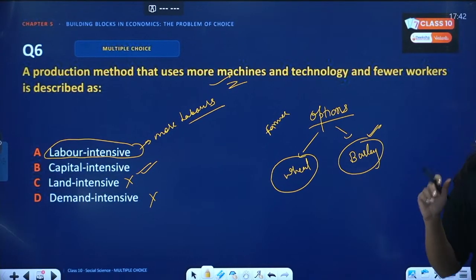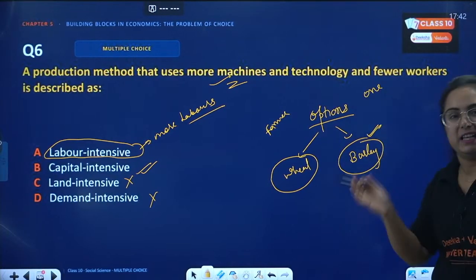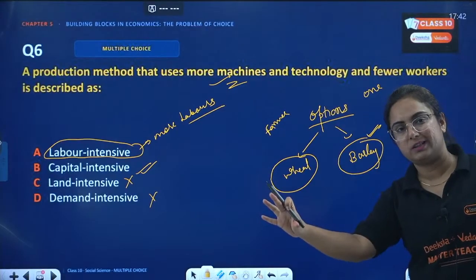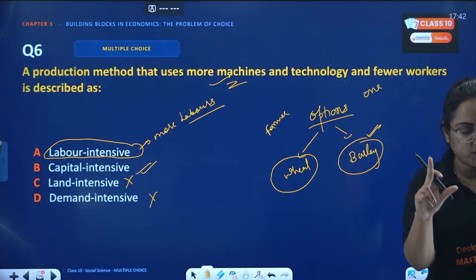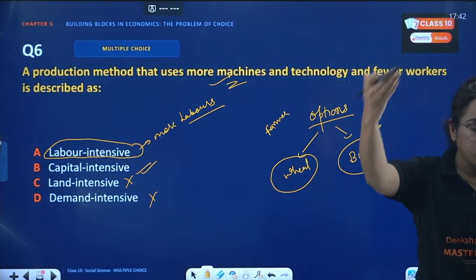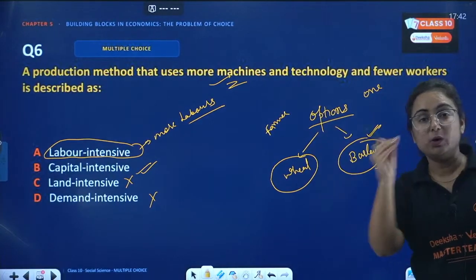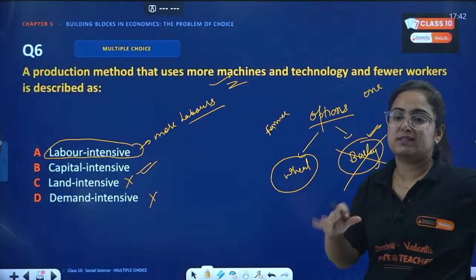So when one alternative is chosen, pay attention, either you can go with an iPhone or with OnePlus, right? You can't buy both of them. So you choose one alternative. When you choose one alternative and the other one is given up, the value of what is given up is known as opportunity cost.